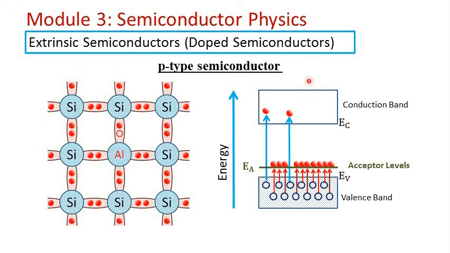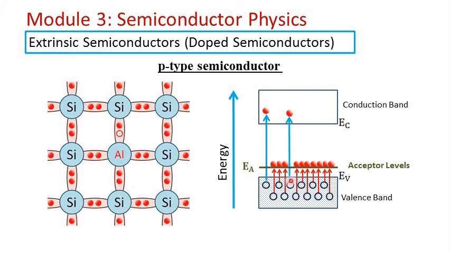From the energy band perspective, when we add a trivalent impurity to the semiconductor, it gives rise to new energy levels called acceptor levels just above the valence band. The gap between acceptor levels and valence band is very small, and with a little rise in temperature, many electrons from the valence band go to the acceptor levels, giving rise to holes inside the valence band.